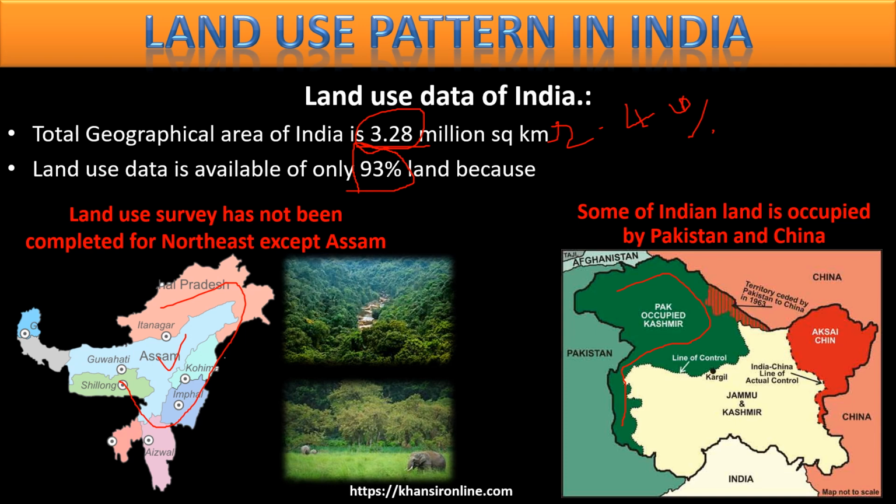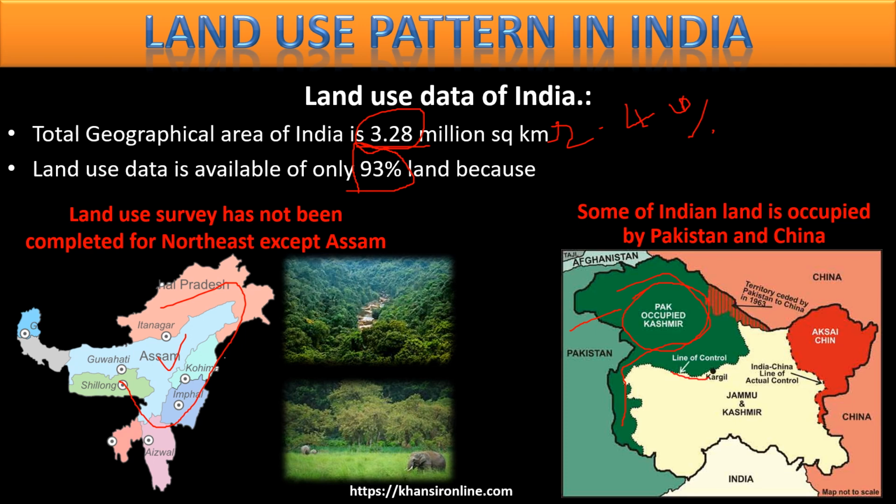According to that accession, Raja's decision, that is Indian land. But later on, Pakistan attacked this land soon after independence. So even now, it's controlled by Pakistan. We call it Pak occupied Kashmir, that is POK, Pak Adhikrit Kashmir. Pakistan is actually controlling this area, so we do not go there.